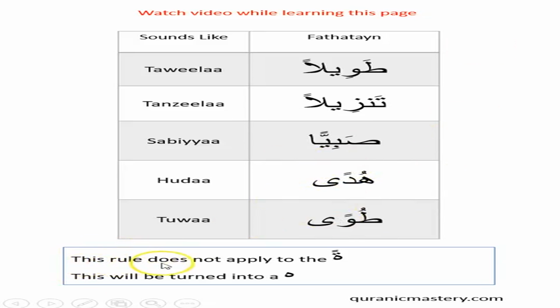Okay, this rule does not apply to the ta, round ta with fathatain. This will turn into a ha. Okay, so whenever you see the round ta, this is always going to turn into a ha. But if you see an alif or a ya in these two cases, they will turn into an alif. Okay, tawila, tanzila, sabiya, huda, and tuwa.